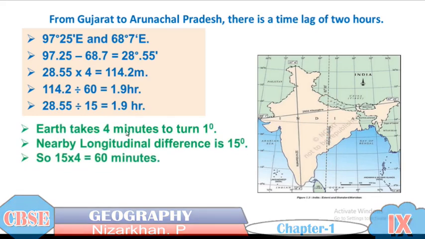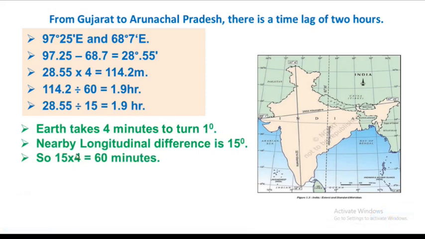So the earth takes 4 minutes to turn 1 degree. So the nearby longitudinal difference is 15 degrees. So 15 into 4, that is equal to 60 minutes, that is 1 hour.